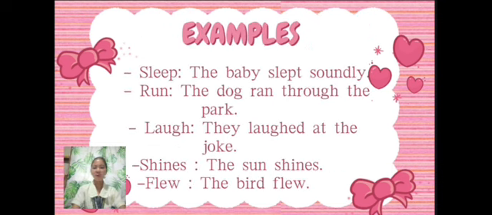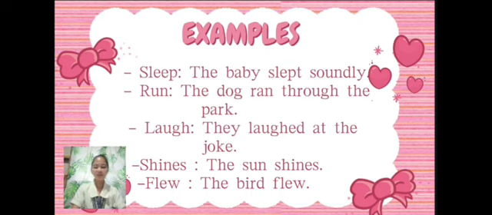Here are some examples. First is the baby sleeps soundly. Sleep is intransitive. The second, the dog ran through the park. Run is intransitive. Third, they laugh at the joke. Laugh is intransitive. The sun shines. Shines is intransitive.